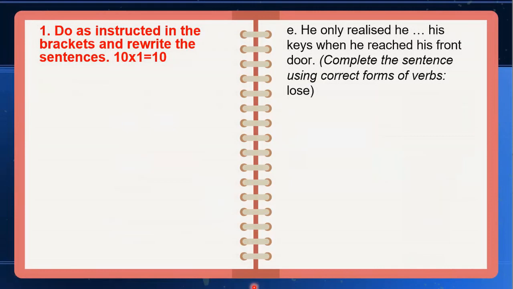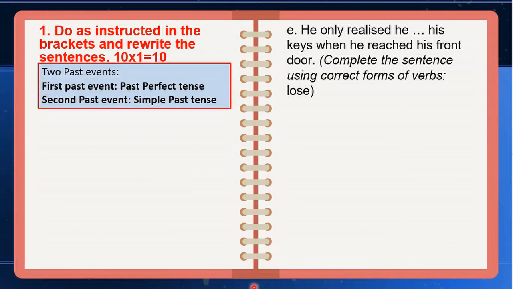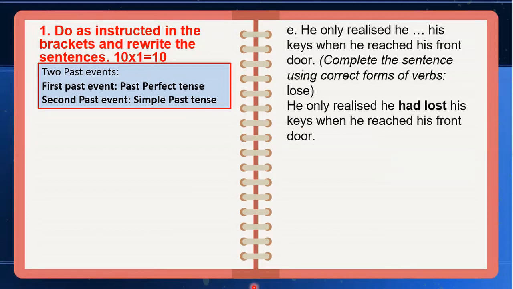You can notice the past tense here, but is this lost or something else? Well, in this question, we have two past events, and if we have two past events, then we have to use past perfect tense for the first past event and simple past tense for the second past event. And therefore, the correct answer is he had lost his keys.